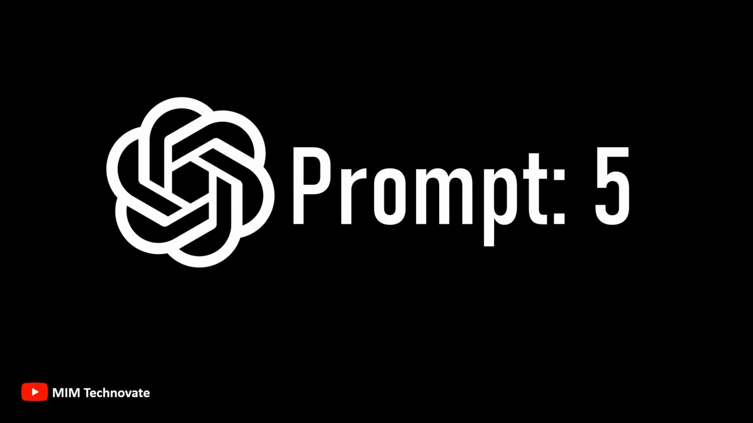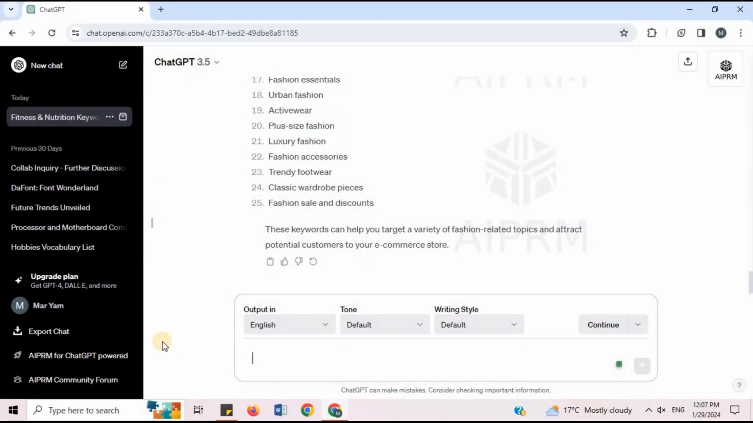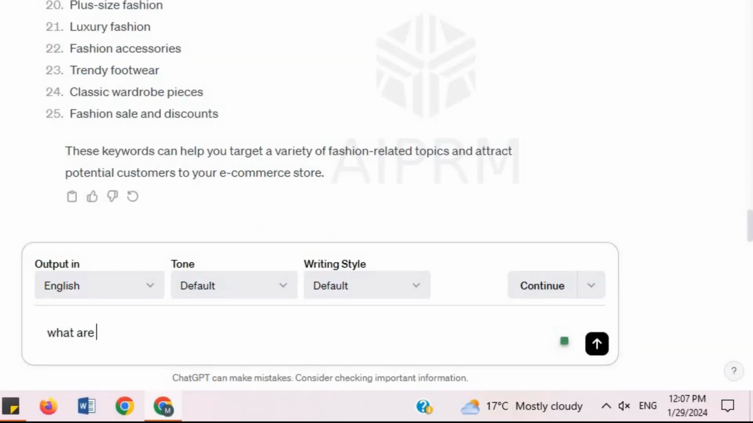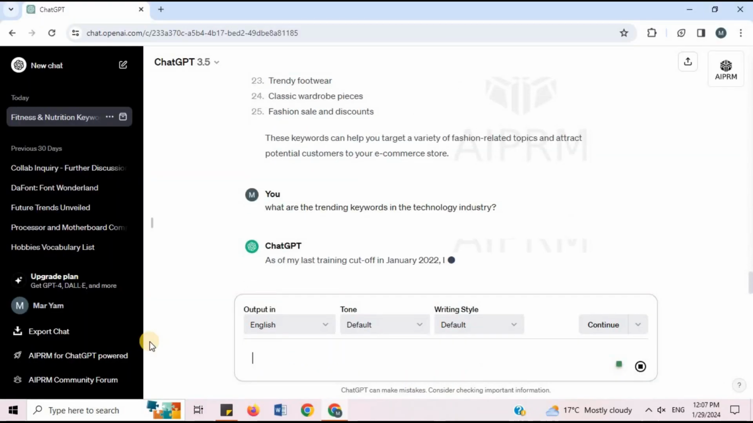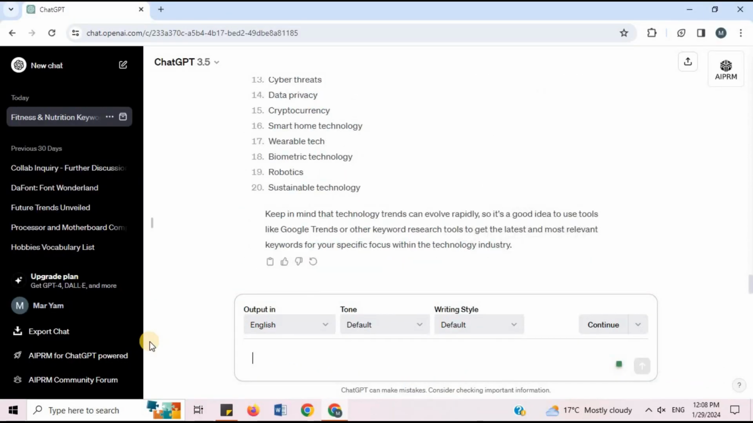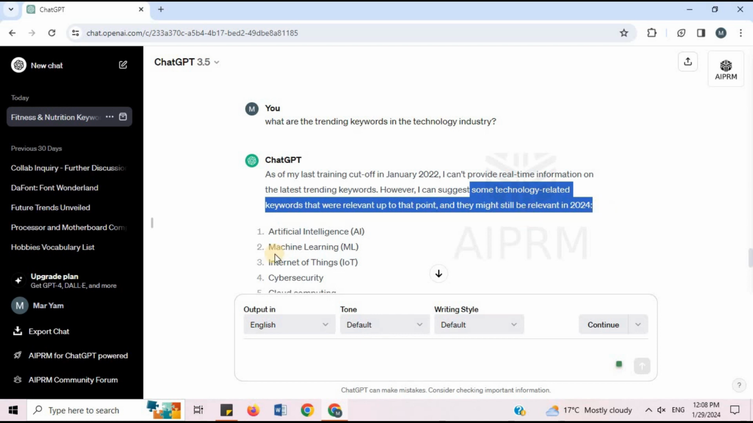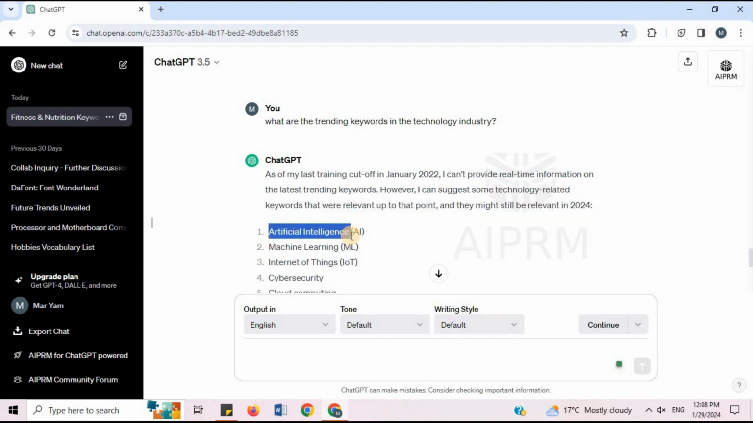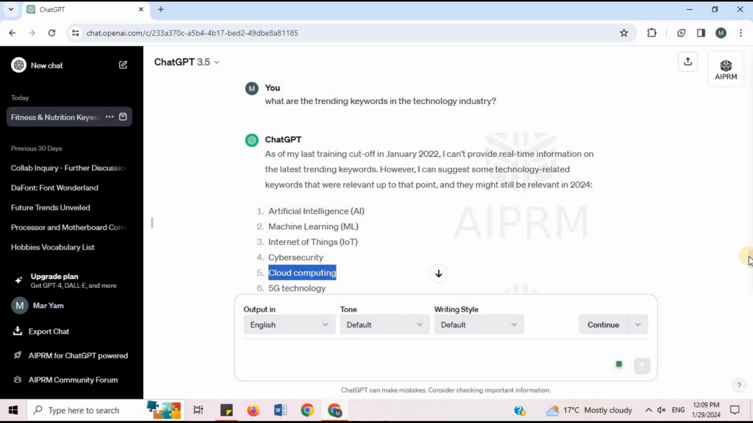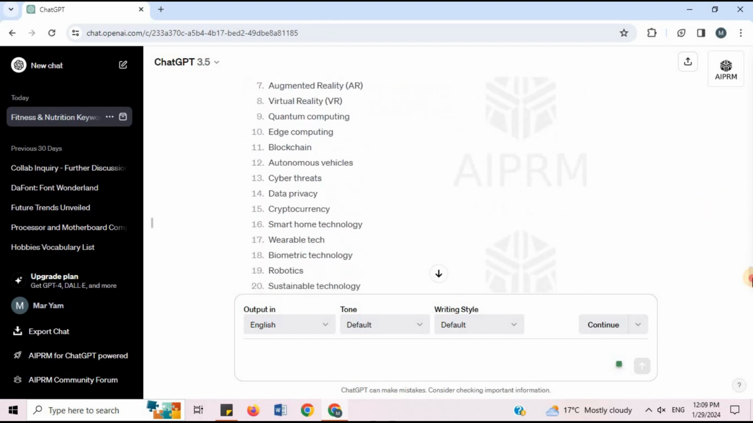Prompt 5. I will say, what are the trending keywords in the technology industry? Some of the trendy keywords in the technology industry are artificial intelligence, machine learning, Internet of Things, cybersecurity, cloud computing, and many more.